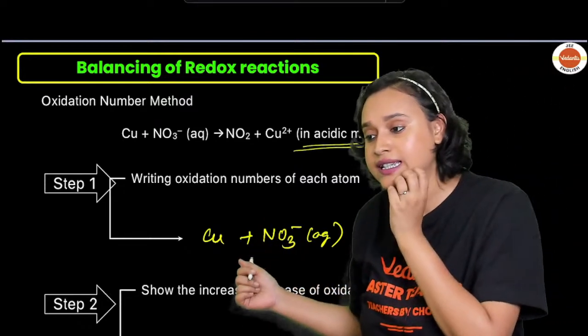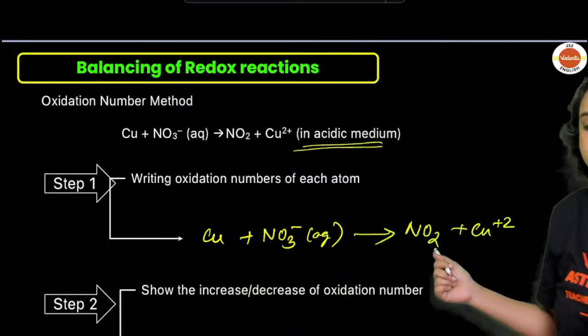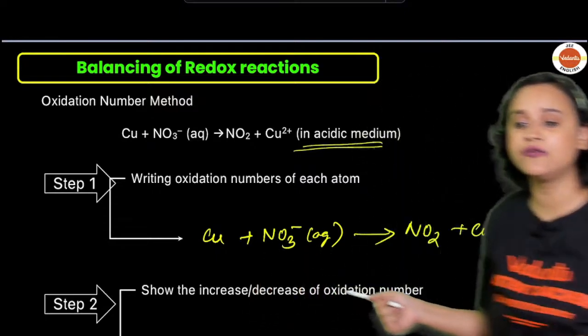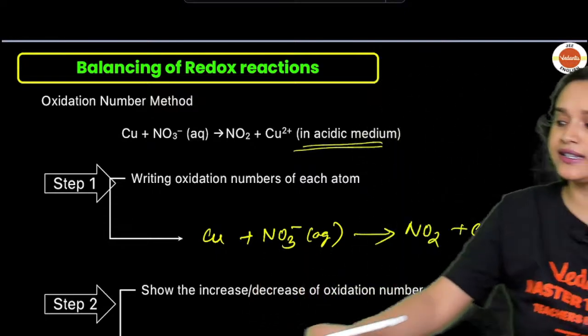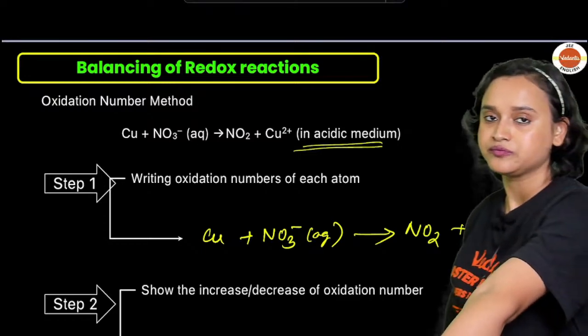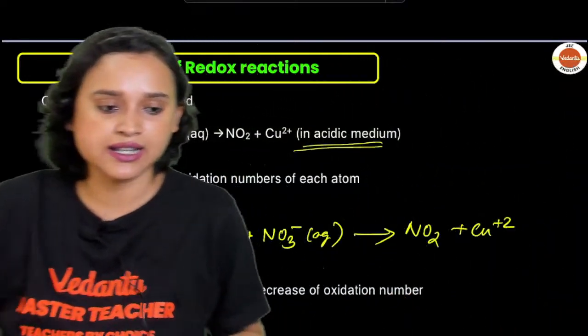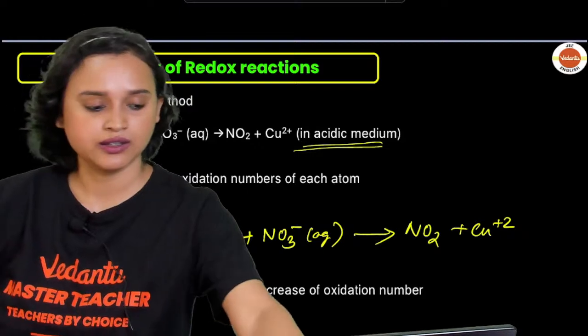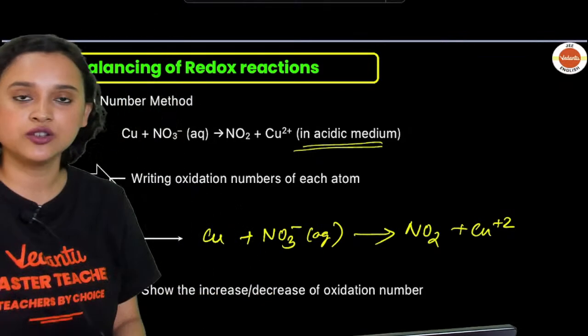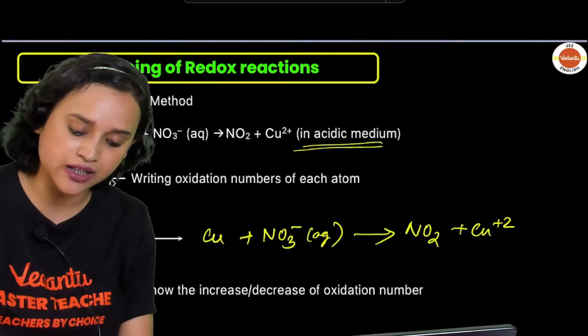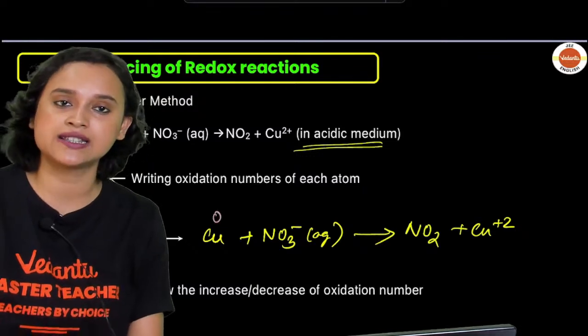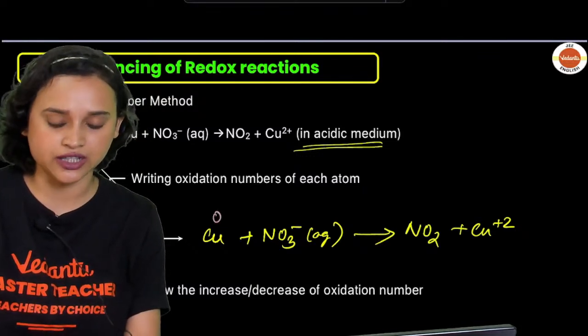Now Cu is in its elemental form, everybody. Do you all agree with me? Cu is in elemental form. That means that it will have zero oxidation state.